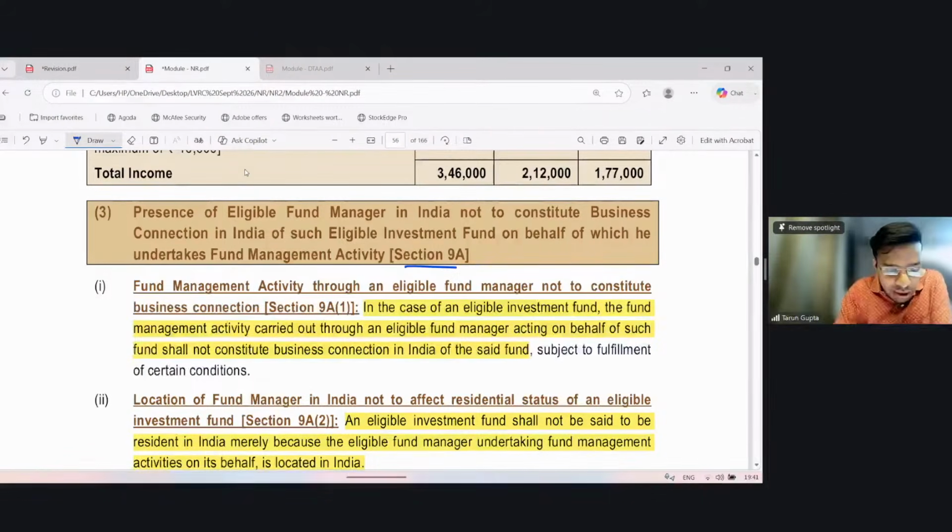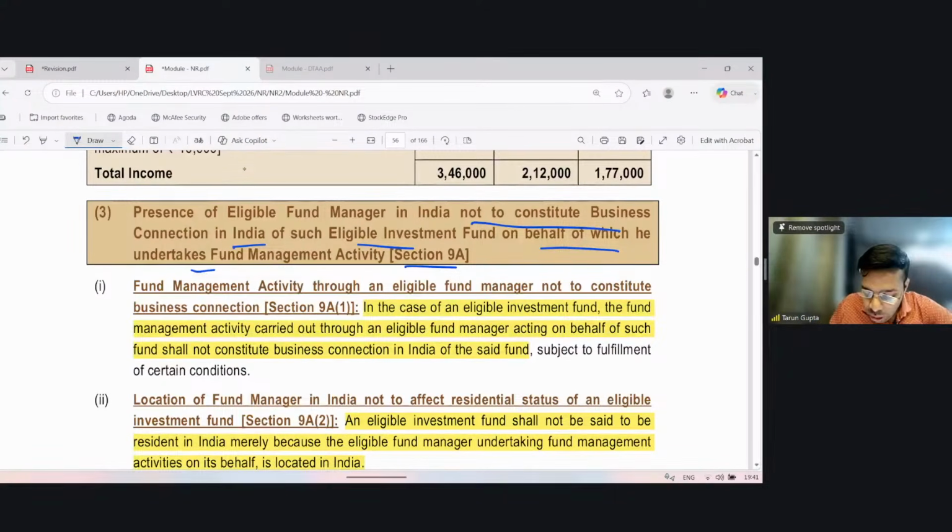It says the presence of an eligible fund manager in India is not to constitute business connection in India of such eligible investment fund on behalf of which he undertakes the fund management activity. So if you are a foreign fund and your fund manager is doing activity while in India, you have a resident fund manager, then on the only basis of such activity of the fund manager, you shall not be treated as a resident in India.